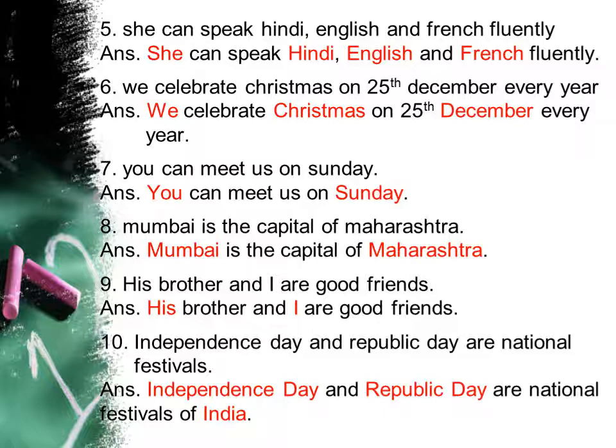Next is Mumbai. Mumbai is the name of a place. Maharashtra is also the name of a place. So, Mumbai, M capital, Maharashtra, M capital. Next is, his brother and I are good friends. His, H capital. I, because I have already told you, when we are talking about the pronoun I, it is to be written in capital. So here I is capital.